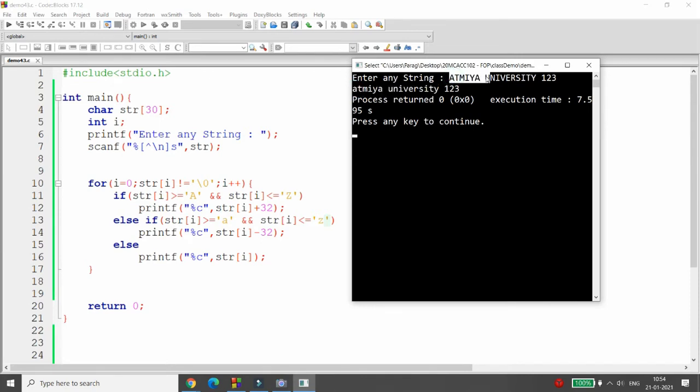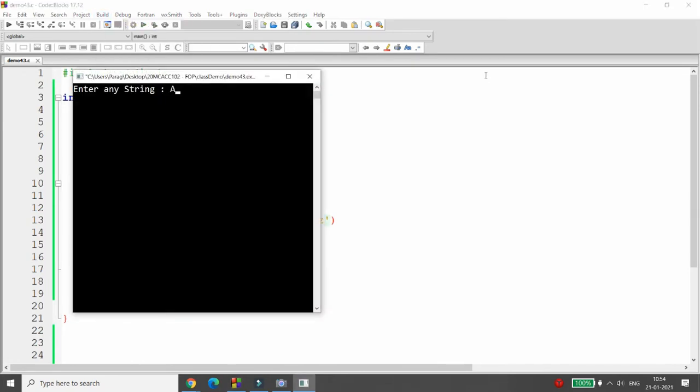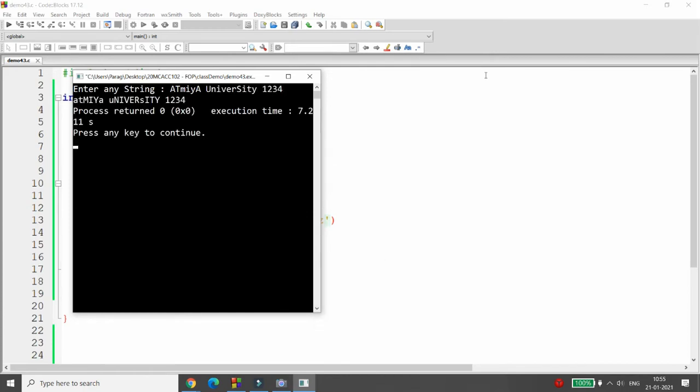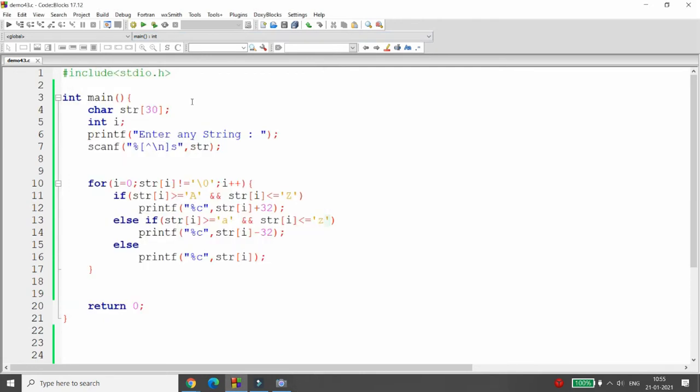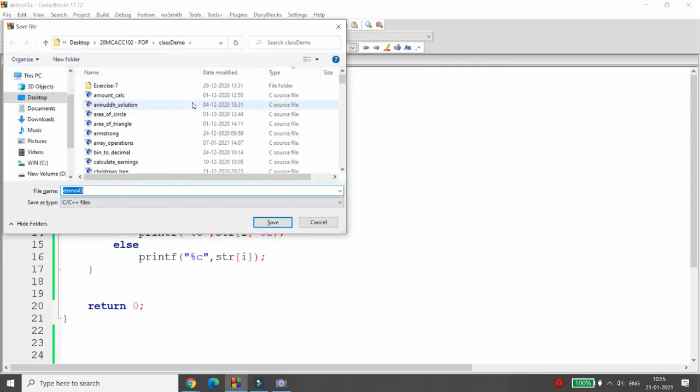Why? Because all are in capital letters, right? So I just want to pass here ATMIYA University 1, 2, 3, 4, and exactly the toggled case you will get in the output. Another way is, you can do the same thing using the inbuilt function.